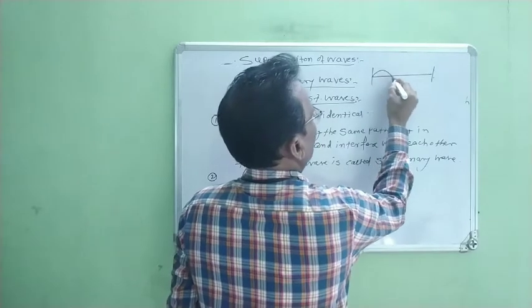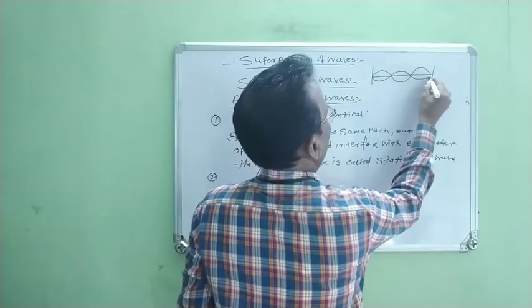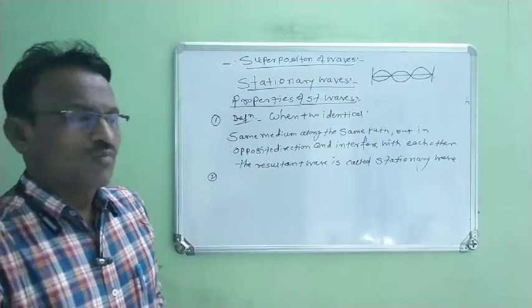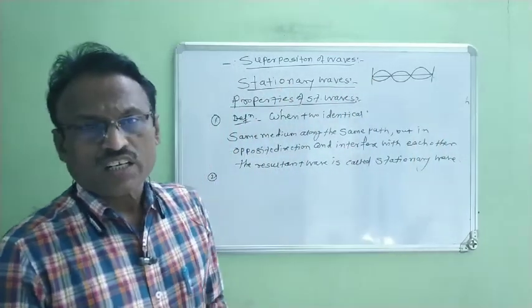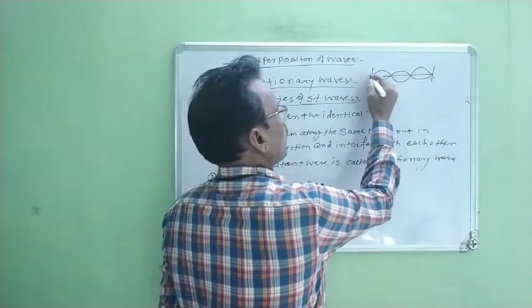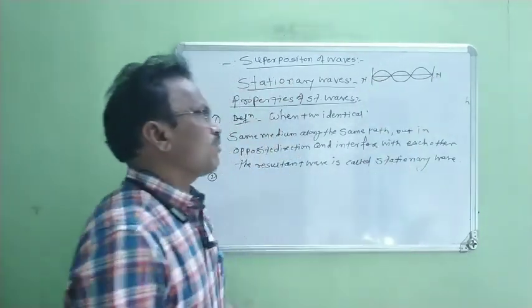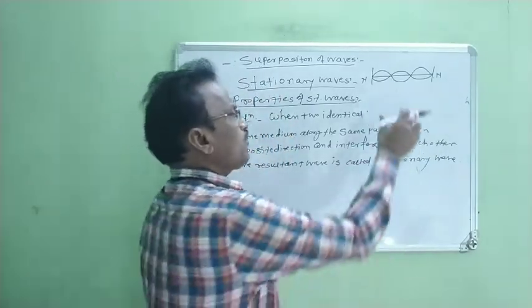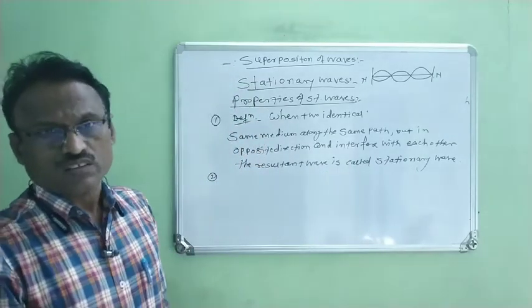Now, this is the incident wave and this is the reflected wave, right? When stationary waves are formed and travel through the medium, a stationary wave is always produced in between two nodes. At the two fixed ends, nodes are produced, and in between these two nodes there are a number of nodes and antinodes, right?